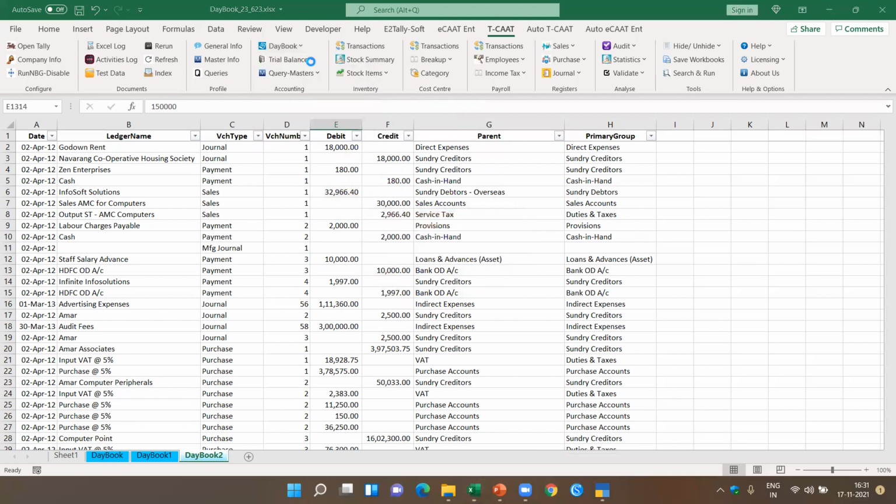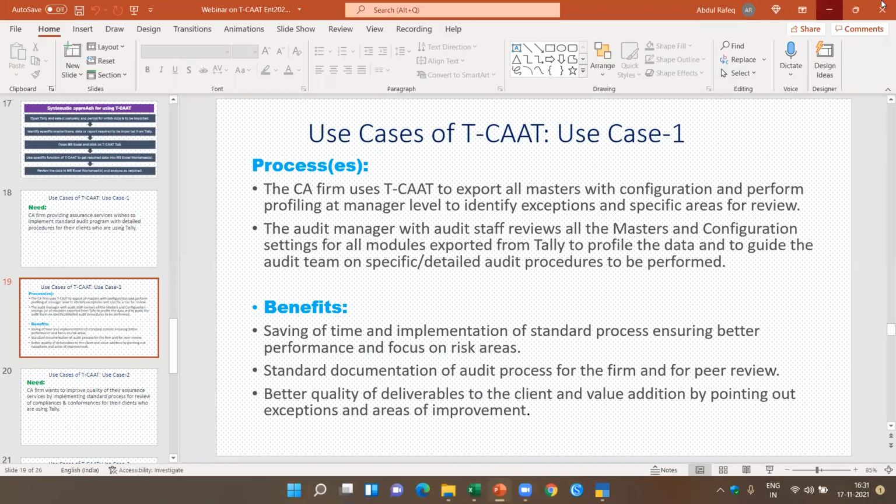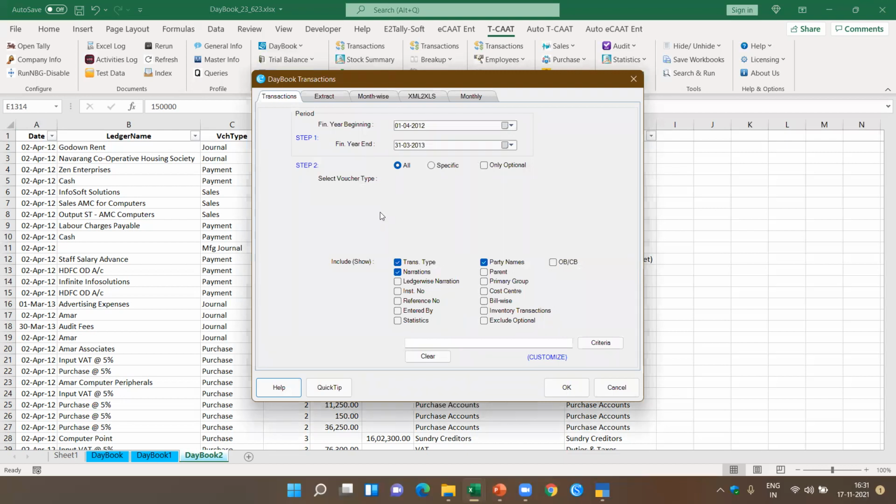Let's come to transactions. So here we come back to daybook. I was just showing you the daybook which is possible. Now here, there are a lot of interesting things available. If I want it with the cost center, I just select the cost center. I want bill-wise, I can get it with the bill-wise. I want inventory transactions, I can get the details with the inventory transactions. I want to exclude optional, I can exclude optional. I want the opening and closing balance, I can get these transactions with the opening and closing balance. These are various features which are available only for the daybook transactions. I can select the period, specific voucher type, and not only that, what additional details I want.